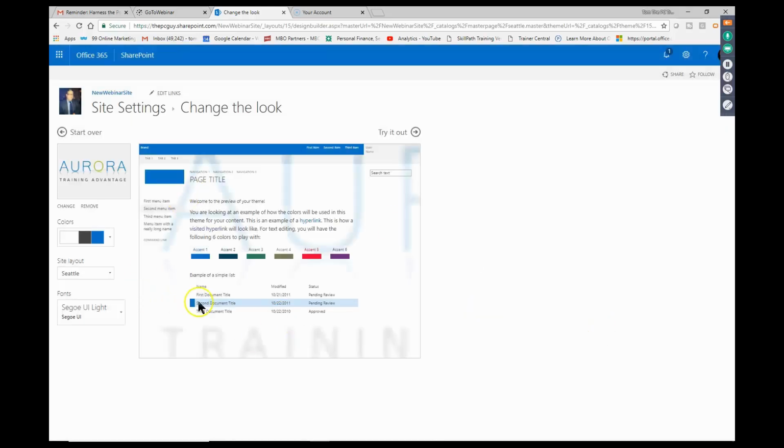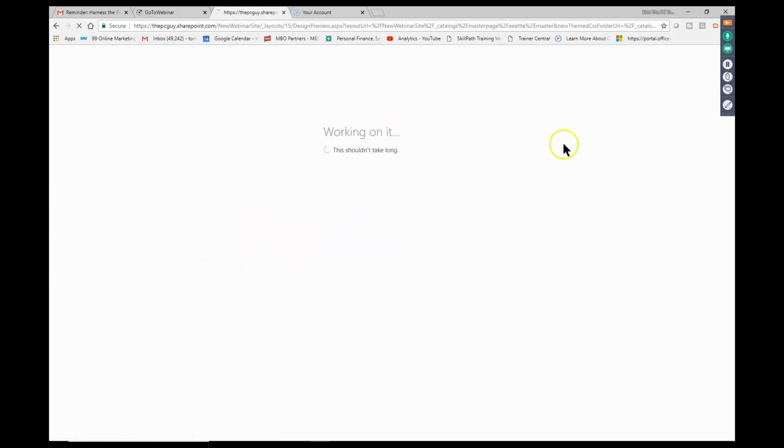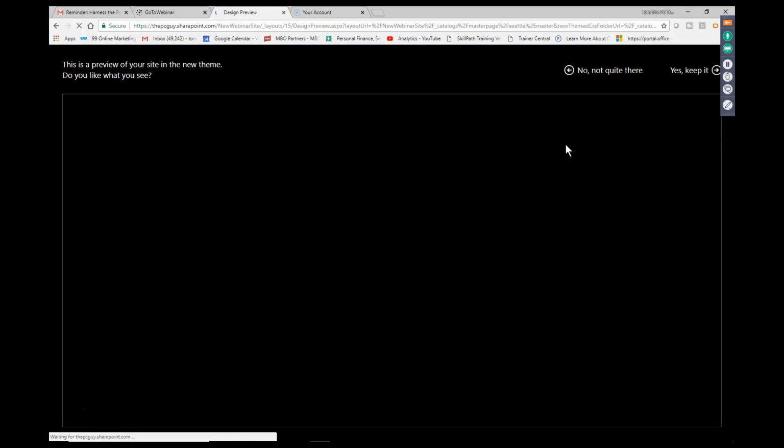And notice how that put that as the background for the entire site. So that still didn't change this picture over here. We're going to get to that in a little while, but the picture that I just added was for the entire site right there. As you can see, it's almost like a watermark or a background there. So I'm going to go ahead and pick where it says try it out. It'll show me what it looks like in general.